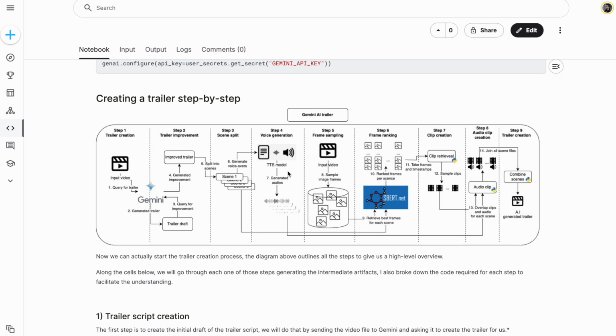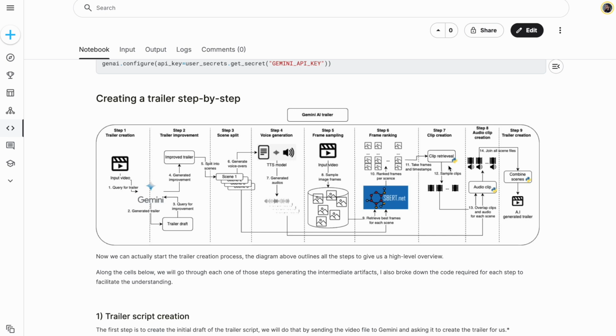And then we go through the clip creation, which is splitting the transcript into different scenes, getting into one of the scenes and going through a text-to-speech model to generate the audio voiceover for each one of the scenes. And then on steps 5, 6, and 7, I create the actual video content. So I will sample a bunch of frames from the input video, and I will use a multi-model similarity model to see which one of the samples here, the frames, better represent the text for each one of the scenes.